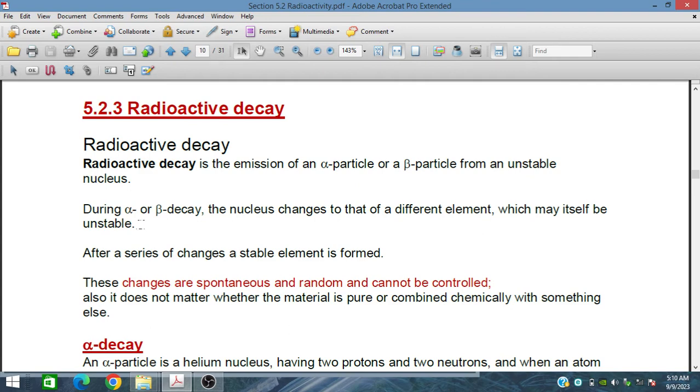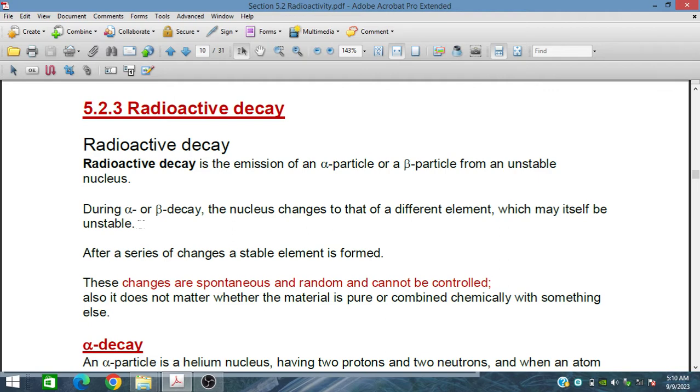So the atom changes to another element, and if that element is still radioactive, it decays further until it gets to stable elements. It produces a series of decays, and after so many decays, stable elements are formed.